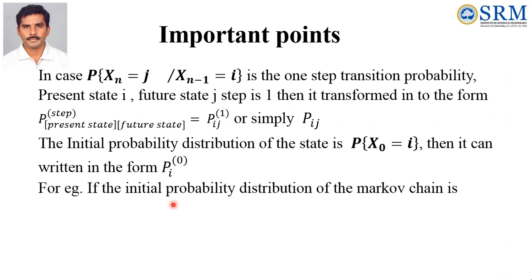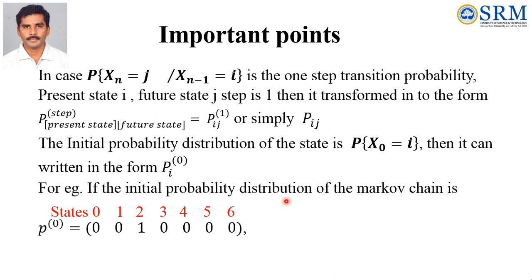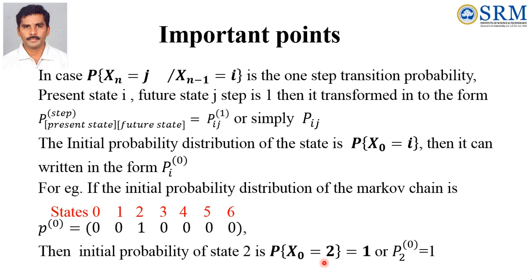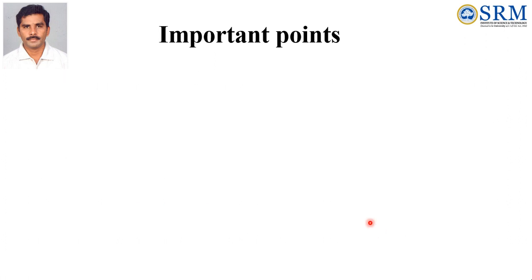For example, if the initial probability distribution of the Markov chain is P0 equal to 0 0 1 0 0 0 0, then P of X0 equal to 2, that is the initial probability of state 2, is 1. So it can be written in the format P2^0 equal to 1.